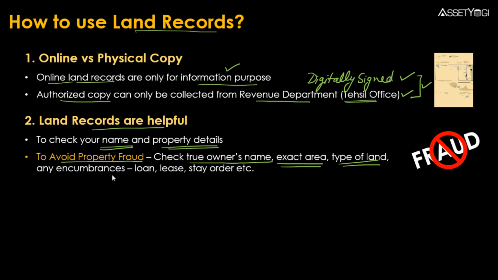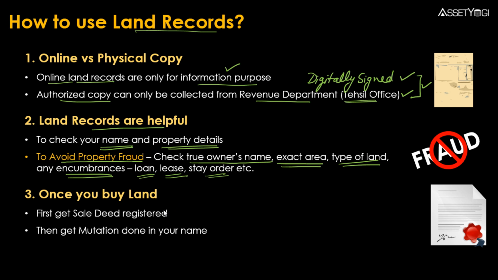Then another important point is that you can check the encumbrances also, if there are any third party claims on the property. For example, if there is a loan on the property, or if there is any kind of lease or a court stay order, these kind of details are also reflected in the land records.